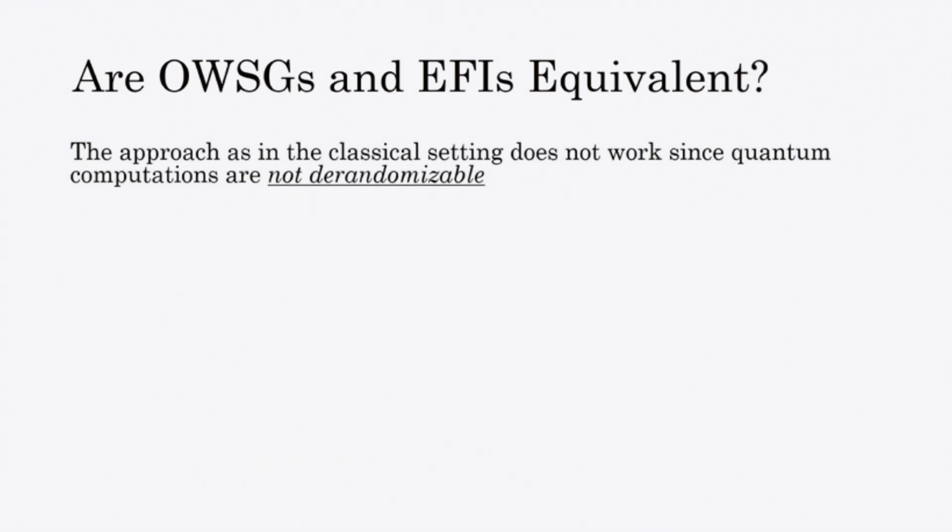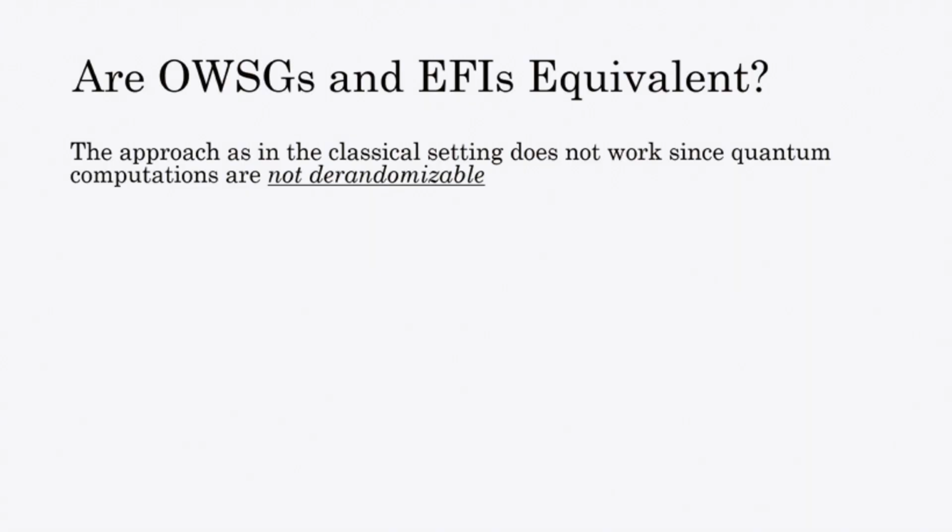If you recall how we derived a one-way function from EFIDs, it was important that we can de-randomize the sampler for the distributions D0 and D1. But now we are considering EFI, which is a purely quantum process, and there is no way to de-randomize the algorithm. As a result, the same approach as in the classical setting doesn't work to show the equivalence between one-way state generators and EFI.